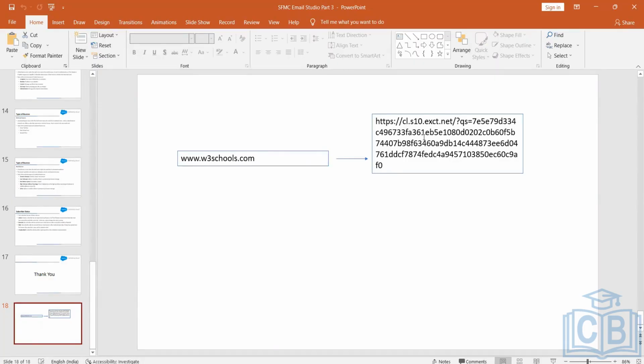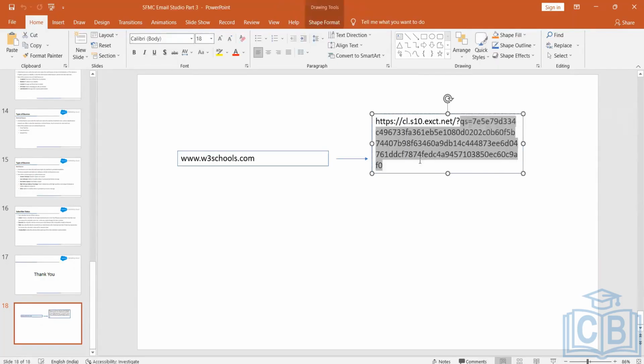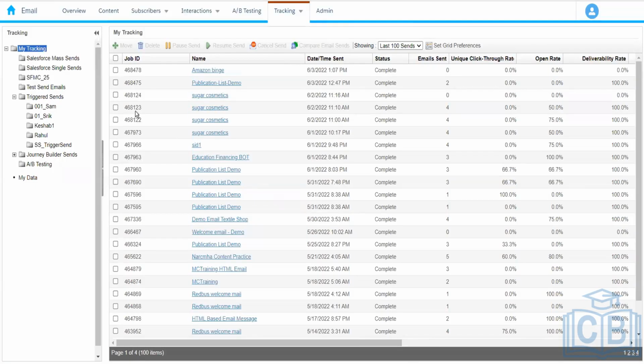We are basically clicking on this URL. Whenever we click on this, it has a long string which contains some parameters like the ID and other parameters. Whenever we click on this, Marketing Cloud goes back and sees what URL is mapped to this particular ID or this particular URL. If it is, let's say, Google.com, then it will direct to Google.com. And if it is mapped to any other page, then it will direct us there. Now, once we make changes here in the job link, basically we are updating the mapping.